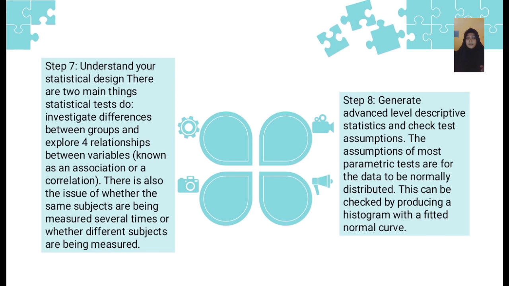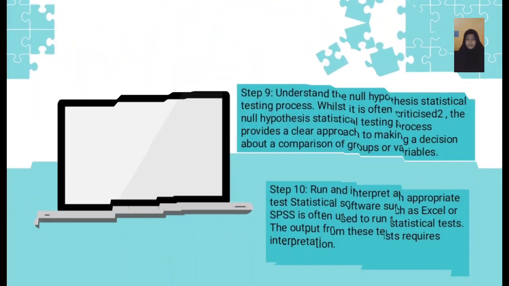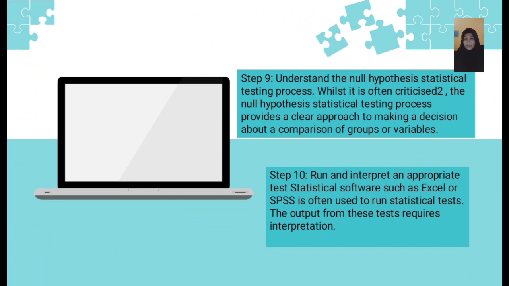The assumption of most parametric tests is for the data to be normally distributed. This can be checked by producing a histogram with a superimposed normal curve. The next is step nine. Understand the null hypothesis statistical testing process, which is often characteristic. The null hypothesis statistical testing process provides a clear approach to making a decision about the comparison of groups